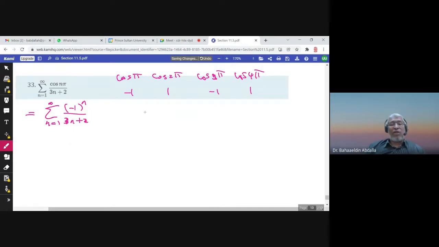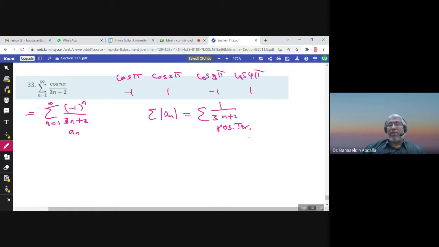Okay, let me consider the absolute value of an. So this series, what do we know about this series? Now I have positive terms. So if you want to use the comparison test or whatever as you like. Of course, this is 1 over 3n plus 2. So I will compare it with 1 over n.